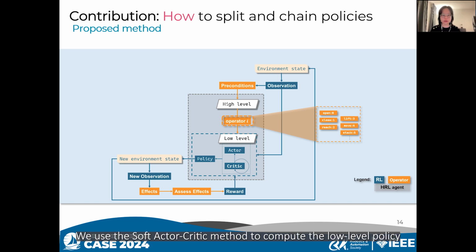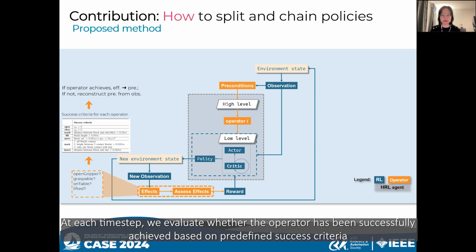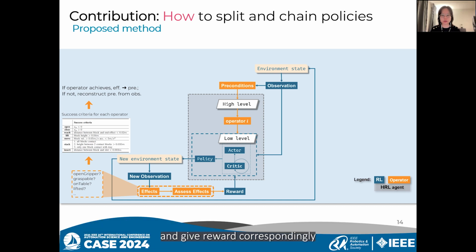We use the soft actor critic method to compute the low-level policy. It receives operator ID and the observation from the environment. At each time step, we evaluate whether the operator has been successful or not, based on predefined success criteria, and give rewards correspondingly. High reward for success and low for failure. Then start the next trial.